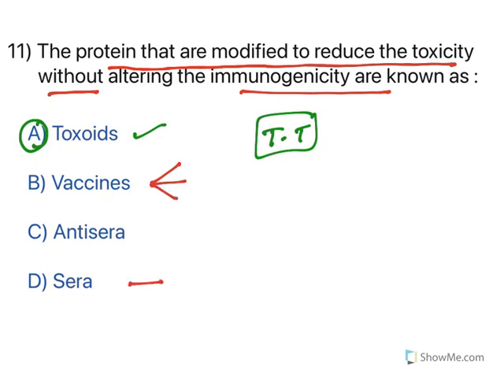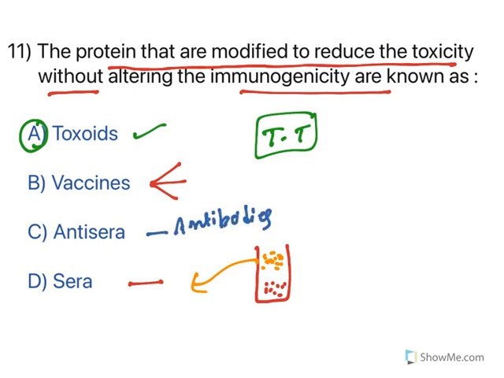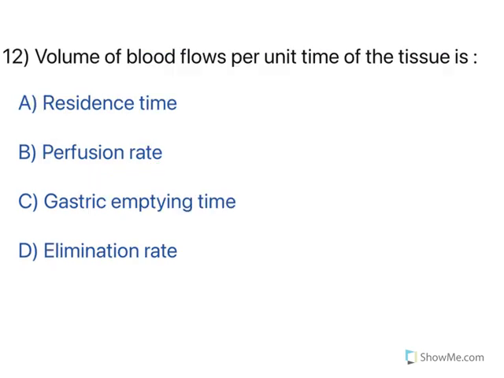Now sera is the liquid supernatant of blood. See, when you centrifuge blood, all the cells will go down and the top layer will be of light yellow colored liquid, and this liquid is known as sera, which has got clotting factors. Now anti-sera means sera which contains antibodies, which is used in passive immunity. Now here the answer for this question is toxoid, a protein which is modified to retain immunogenicity. Moving to the next one.